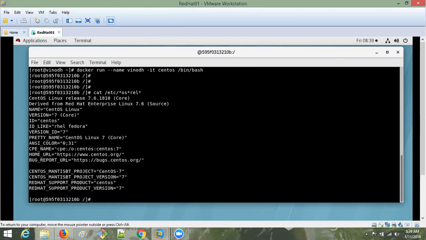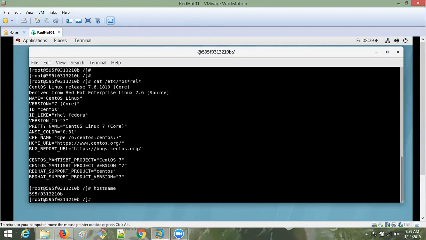And if you go with the hostname, same. So you will get the container ID. Image also will have the image ID, and for container also, each and every container has a container ID. So then only Docker engine can identify and can control all the containers.